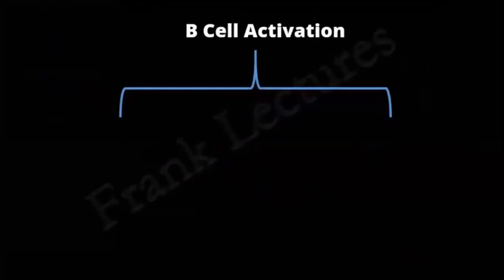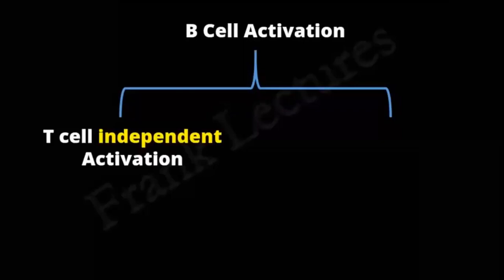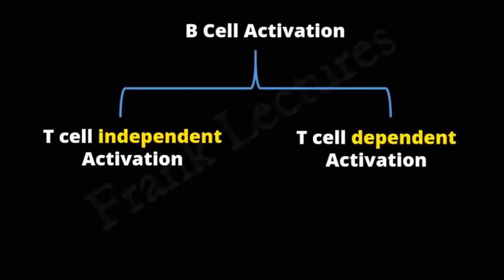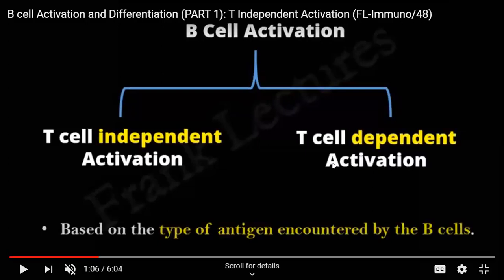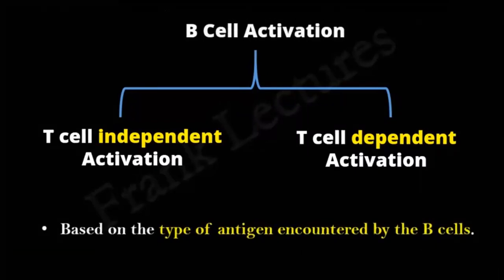But now this B cell activation can be differentiated into two processes, or two different ways. One is T cell independent activation, another is T cell dependent activation. Now what do these two names suggest? This T cell independent or T cell dependent activation will be based upon what type of antigen has encountered the body, and what kind of antigen the B cells are facing. Based upon that, the process by which the B cell is going to activate will depend.